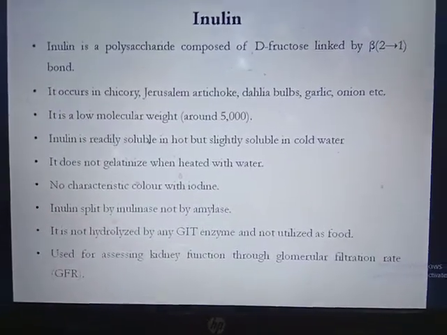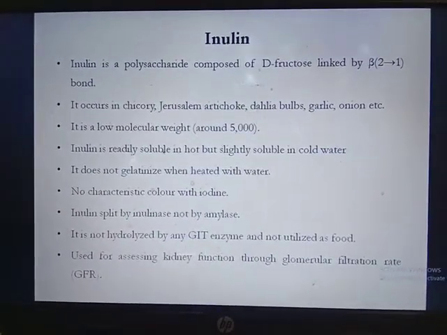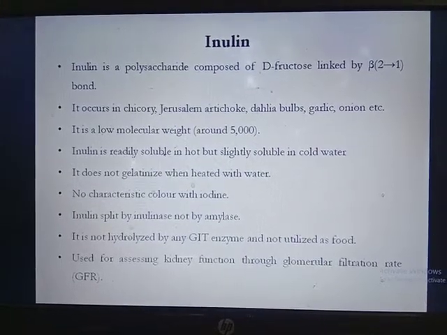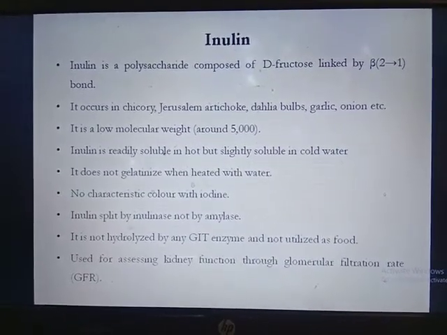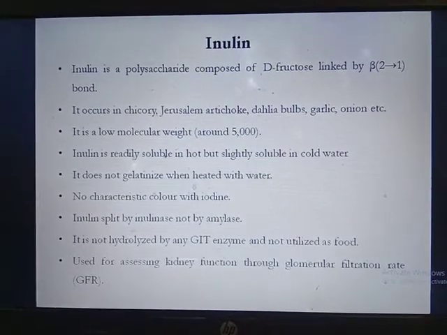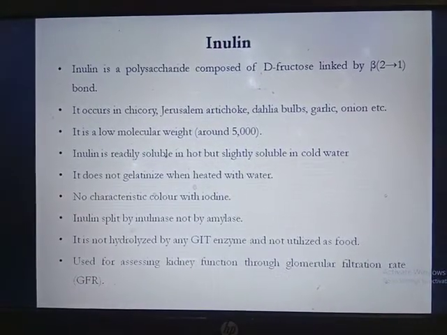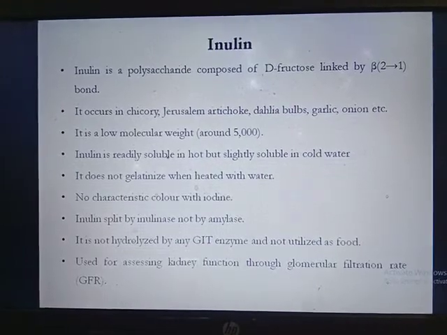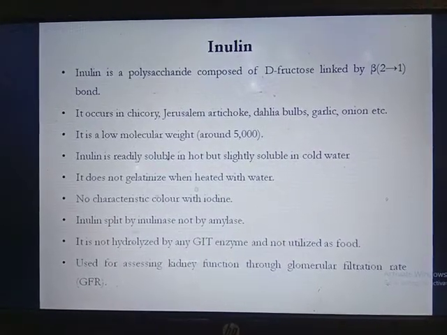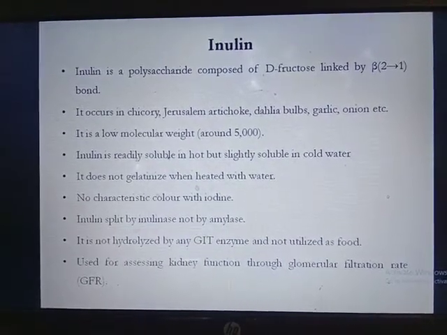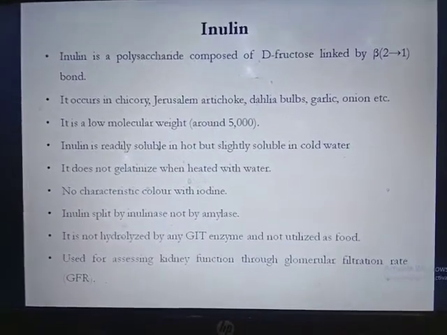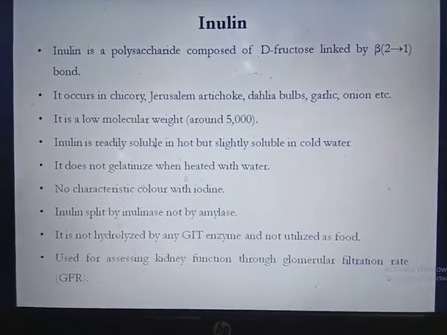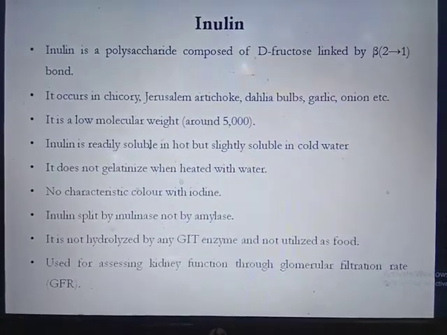Then next is inulin. Inulin is a polysaccharide composed of fructose molecules linked by beta 2,1 bonds. Inulin occurs in chicory, Jerusalem artichoke, dahlia bulb, garlic, onion, etc. It is a low molecular weight compound, around 5,000 Dalton. Inulin is readily soluble in hot water but slightly soluble in cold water. It does not gelatinize when heated with water.